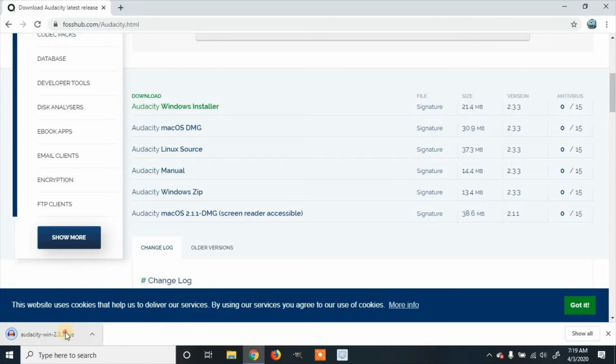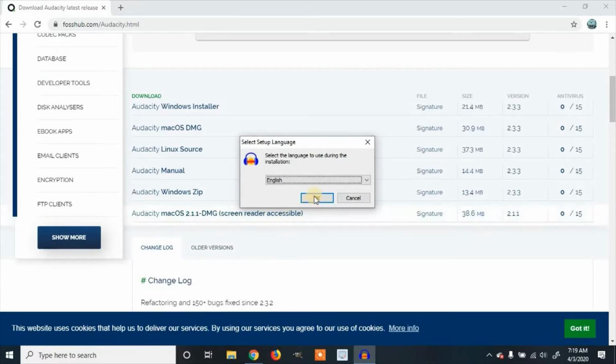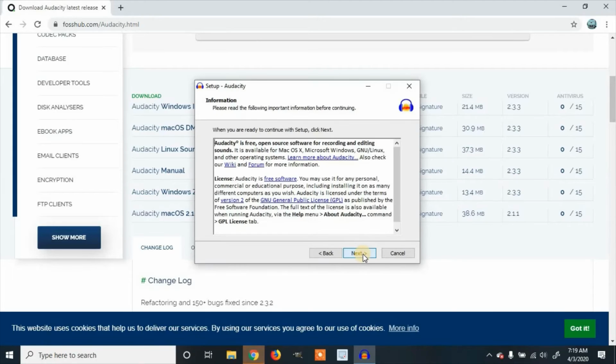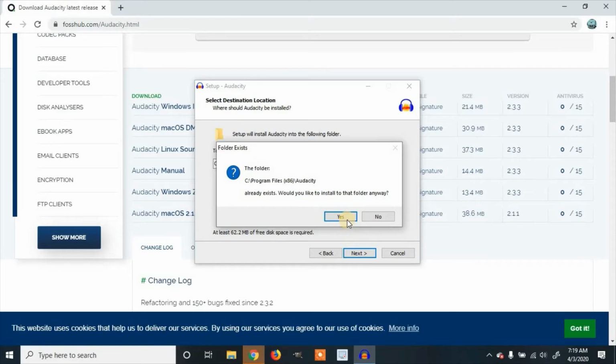Once it's finished installing, you can click on it. And then go through setup, click OK, next, next, next. And I'm going to reinstall it. You won't have this if it's your first time. I'm going to click yes.